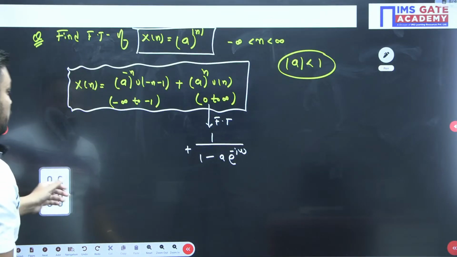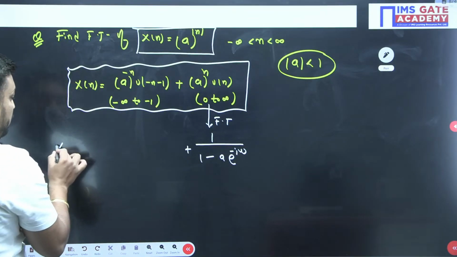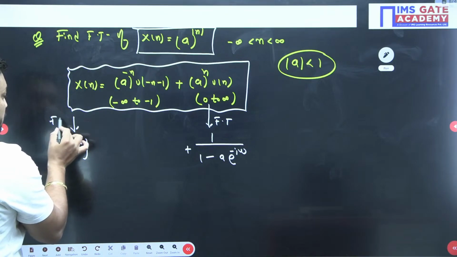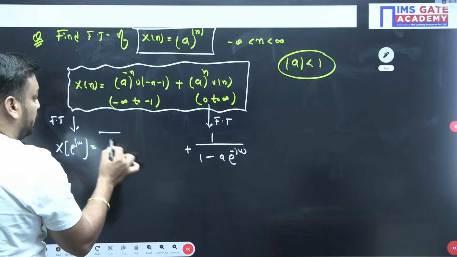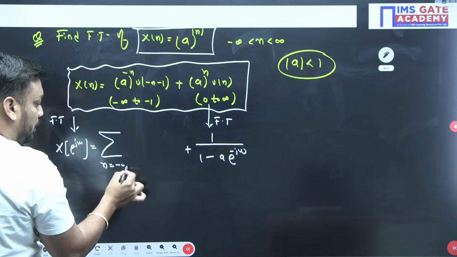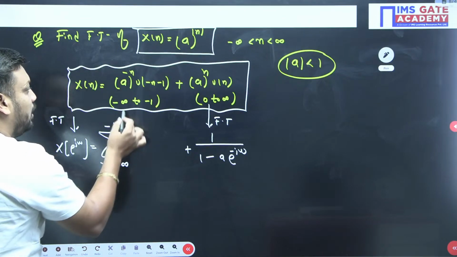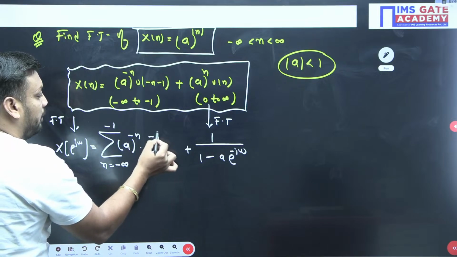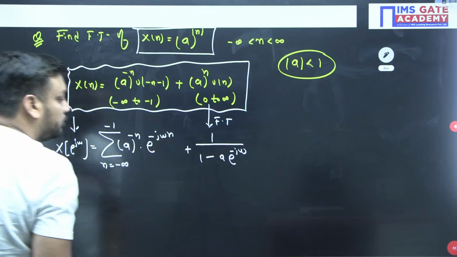So now here I am applying the formula. I am looking for X(e^{jω}) actually. We are looking for the Fourier transform here. So what I am doing, guys, I am just applying the formula. Due to this limit, my formula is limiting to minus infinity to minus 1, and the exact value I am putting here: a^{-n} and e^{-jωn}. This is my formula.